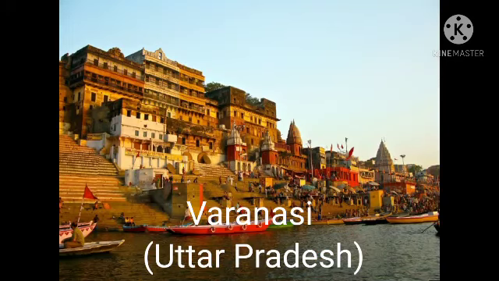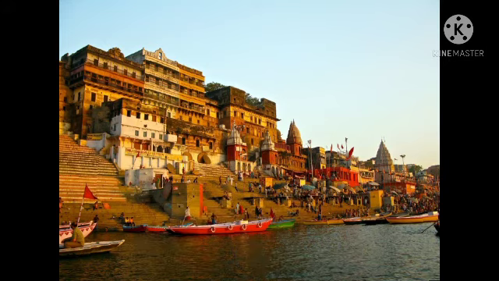Next is Varanasi. The river Ganga has two tributaries. Tributaries means what, children? Tributaries means the branches of the rivers. So one tributary was called Varna and the other one was called Asi. That is why the city was called Varanasi. The city located between them came to be called Varanasi. Since ancient times, it has had centers which provided education in the areas of Vedic as well as Jain and Buddhist philosophy.